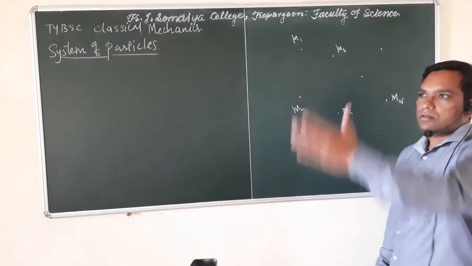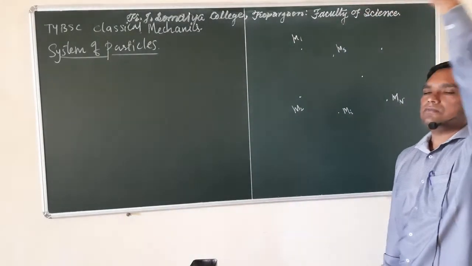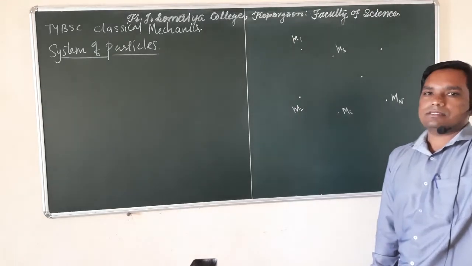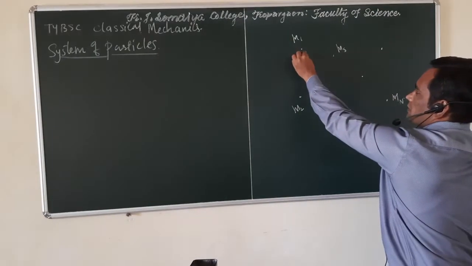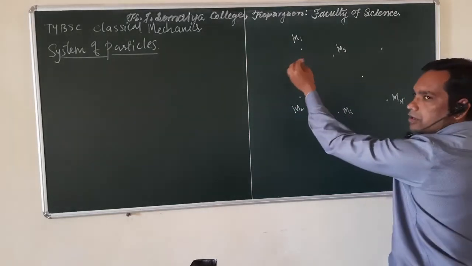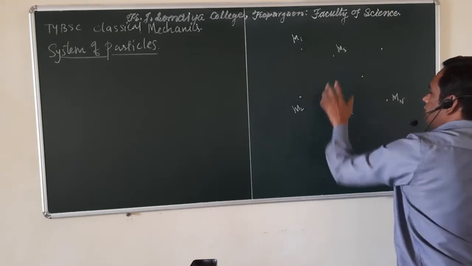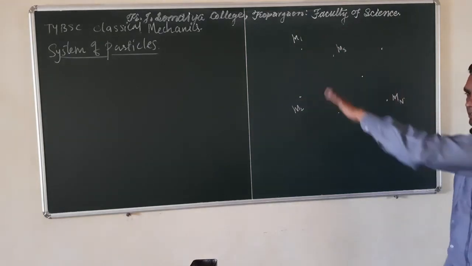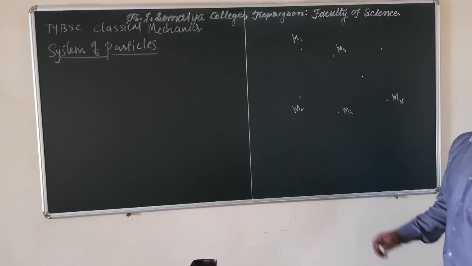We know that if you look in the sky, you can see a very large number of planets and stars. Suppose those planets and stars I represent here by a single dot, which is the center of mass of each single star. Then this consists of a galaxy, or maybe you can say all the universe.